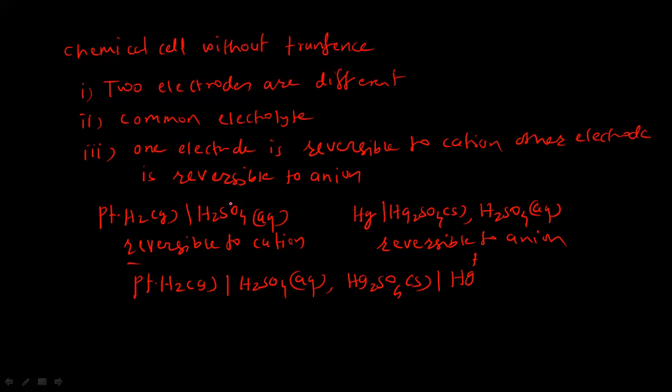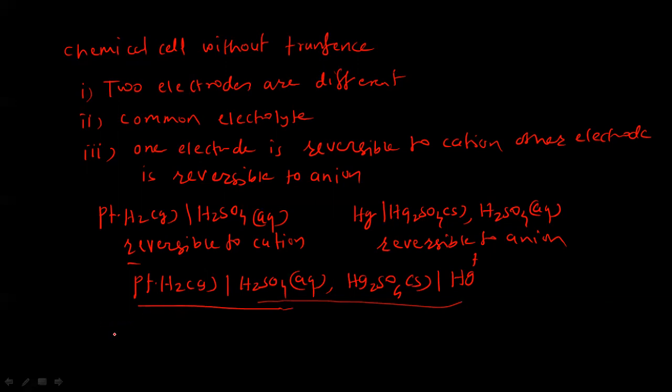Two electrodes are different. This is hydrogen electrode. Now this is metal insoluble salt type of electrode. There is a common electrolyte. Sulfuric acid is a common electrolyte for both the electrodes. Sulfuric acid belongs to hydrogen electrode as well as metal insoluble salt type of electrode. And one electrode is reversible to cation and other electrode is reversible to anion. So this is chemical cell without transference. Means the two electrodes are different, but one electrode is reversible to cation and other electrode is reversible to anion.